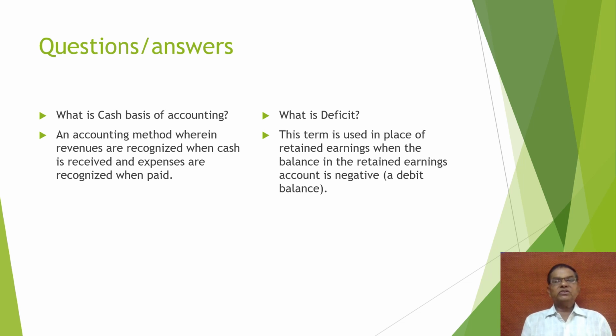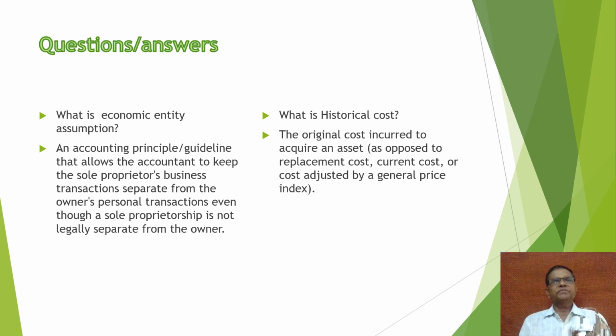A debit balance of profit is called deficit, or we can say when our expenditure is more than revenue, this is a debit, a deficit. This is called deficit.